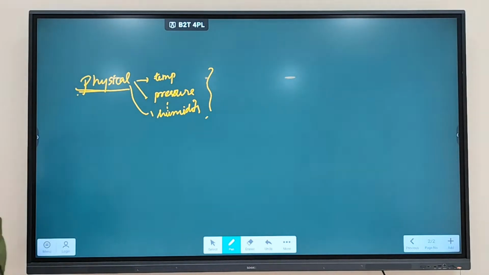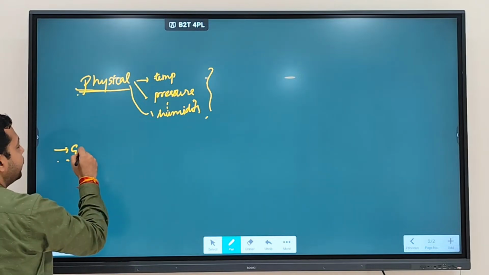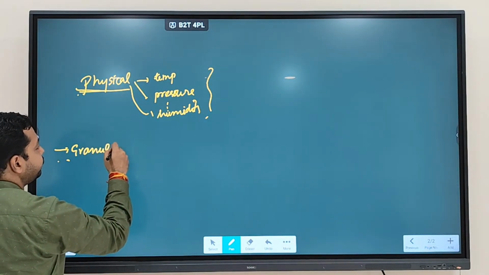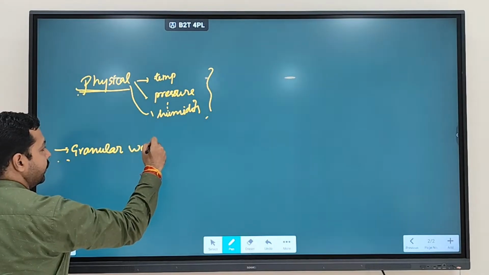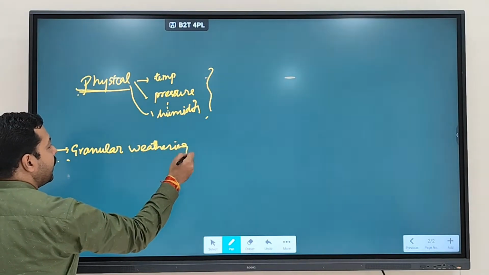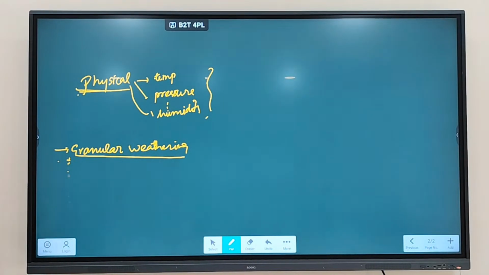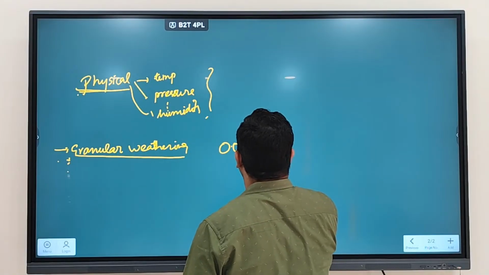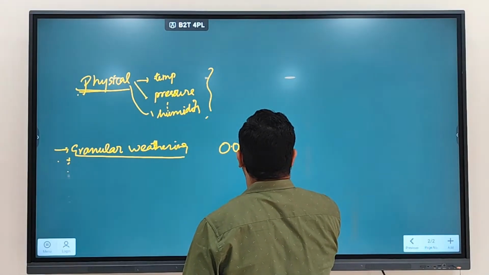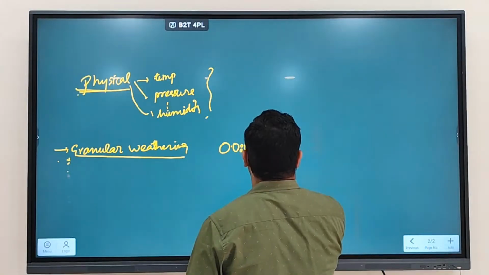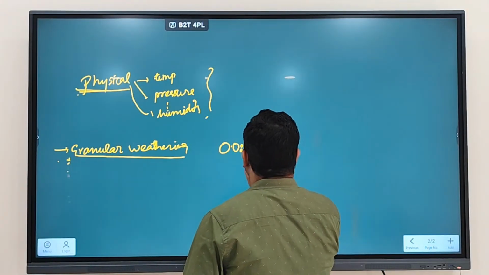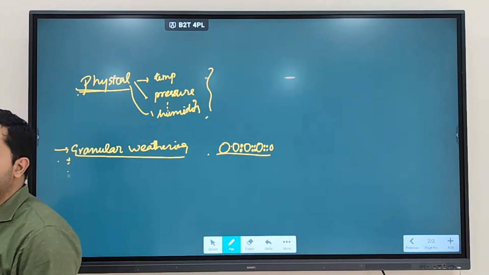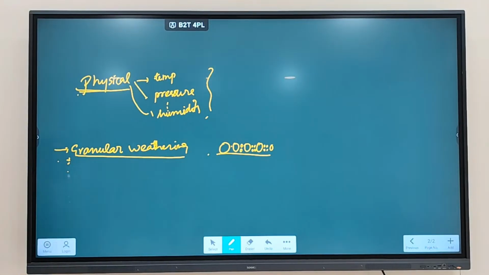And we have divided physical weathering into how many types? The first one is granular weathering. So this type of weathering occurs in a rock which is made up of different materials, different sizes.